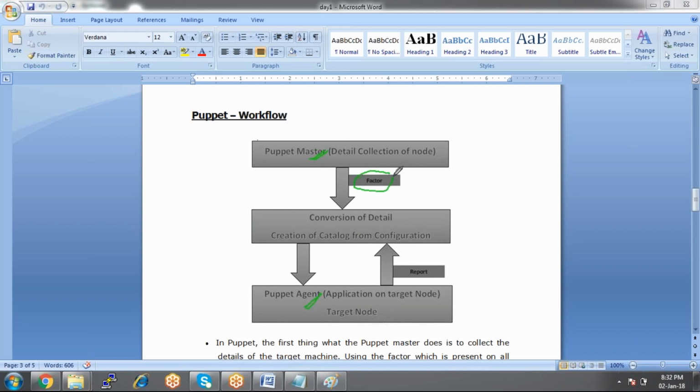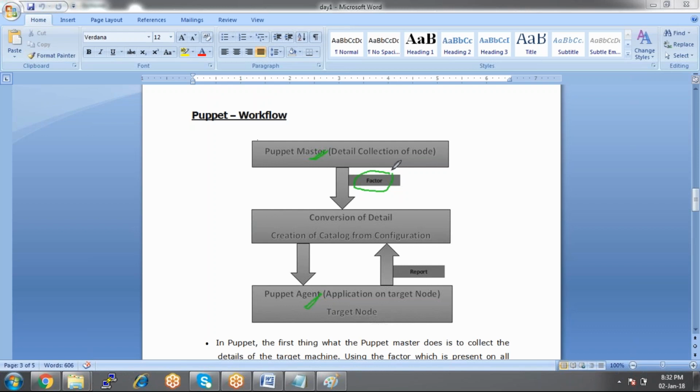So what does Facter do? Facter checks the status of the agent machine. What do I mean by checking the status? Whether the agent is online or not, and if it is online, whether the manifest is already applied onto the agent machine or not. If it is already applied, it is not going to be reapplied.